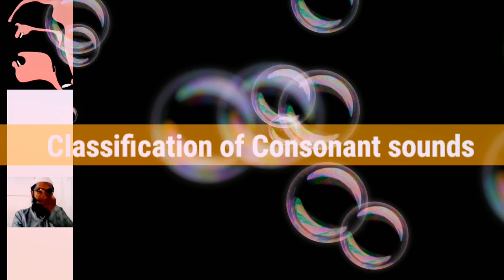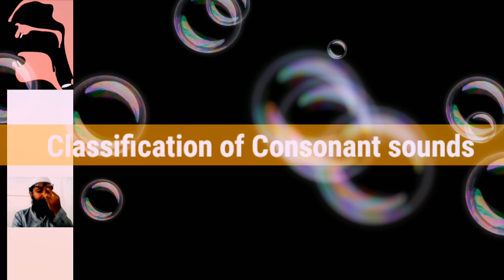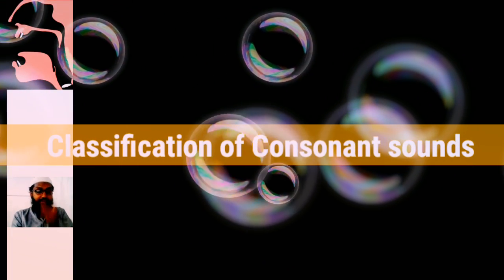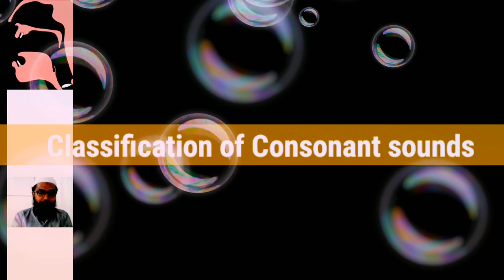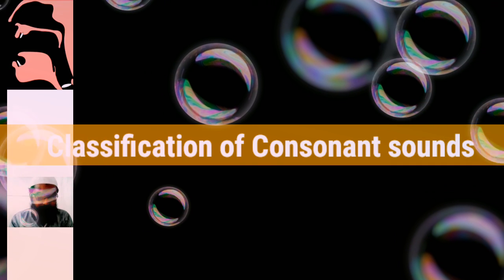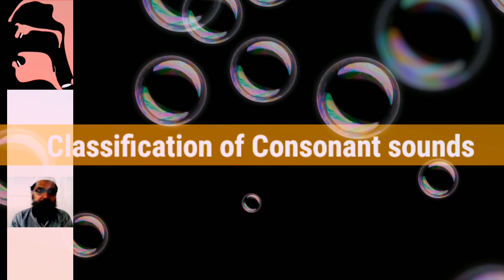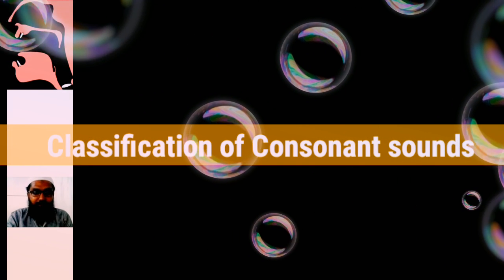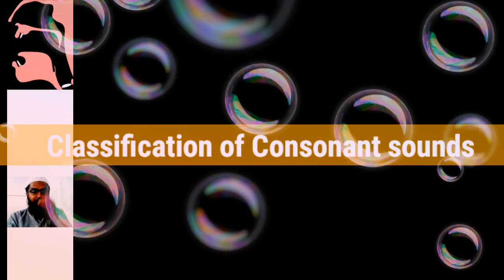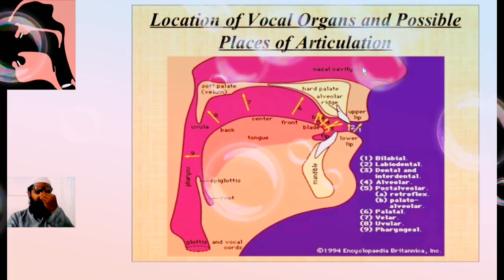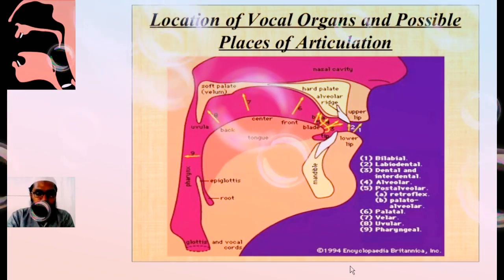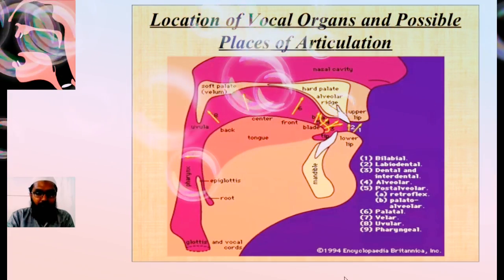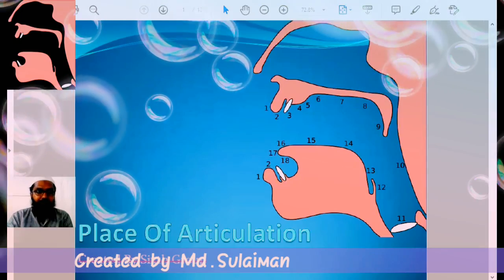This is the major part of consonants we should study. In consonants we have two things: one is places of articulation, and another is manner of articulation. Today we will see only one, that is places of articulation.